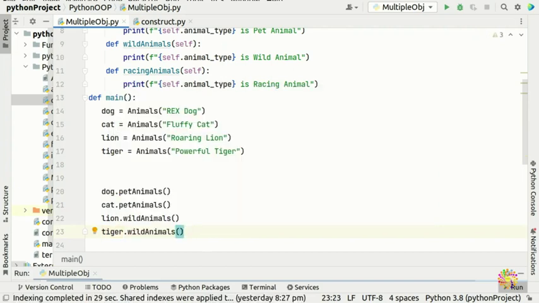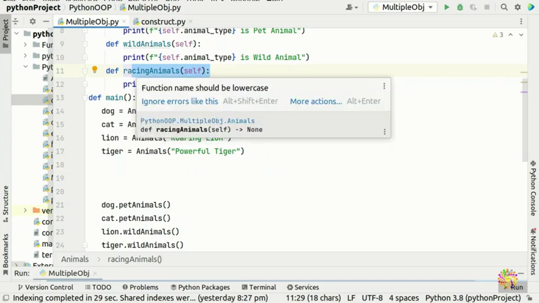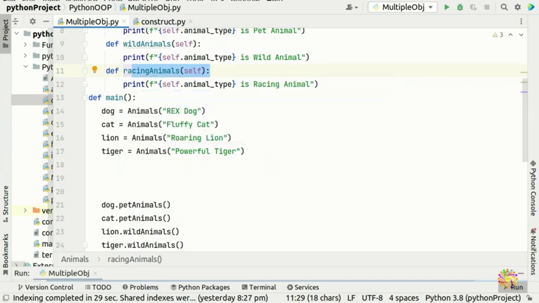So how about the racing animals? Alright, so we can put a lot of racing animals, for example horses, or greyhounds, we can put a dog, or different types of racing animals. But the most popular ones around the world are horses. Say, for example, Arabian horses, or different types which I'm not aware of, and I don't have very good knowledge of horses.